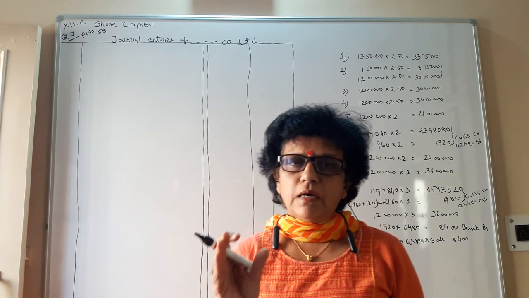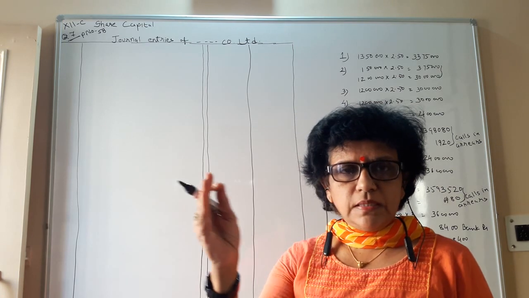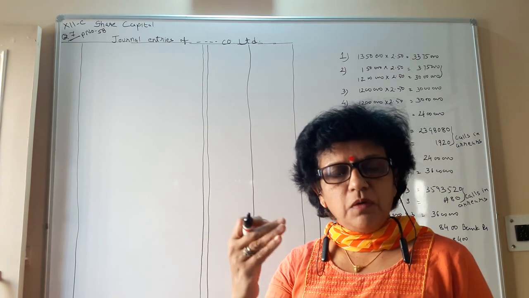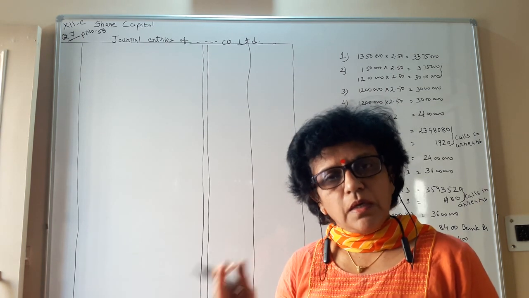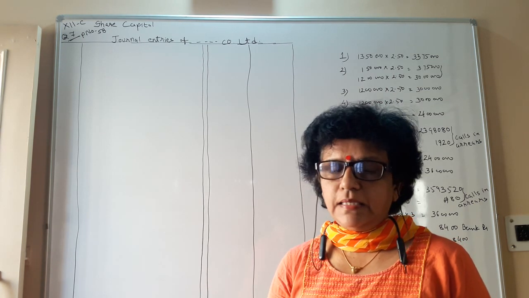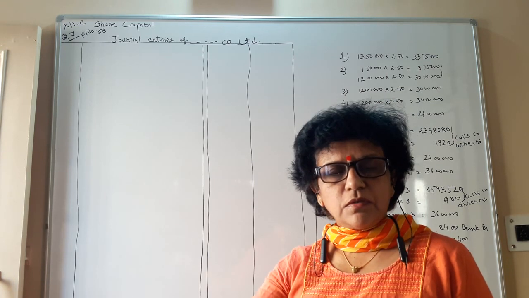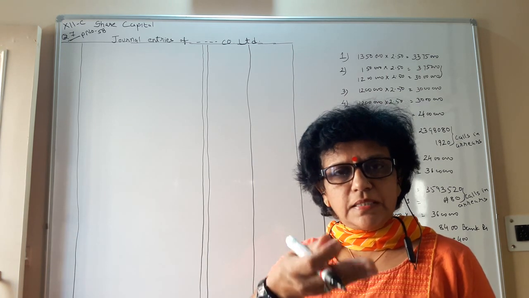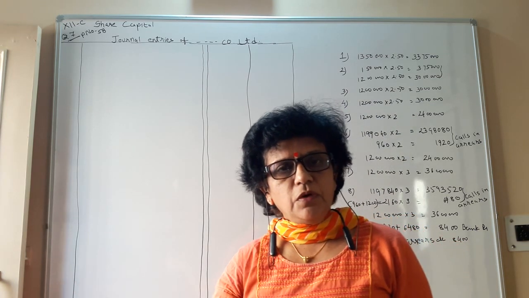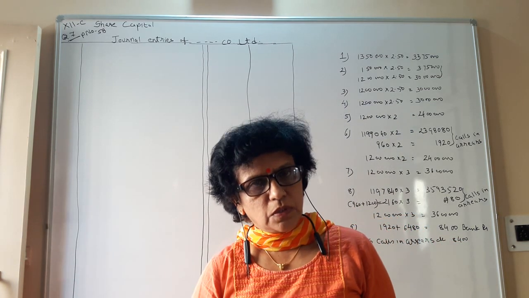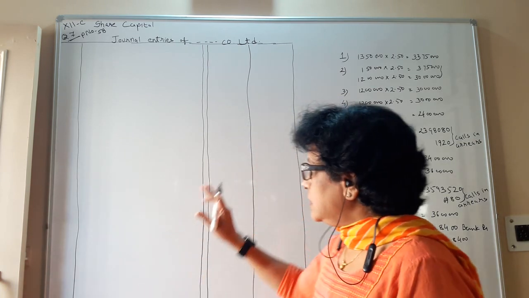Only one account remains permanent, that is the bank account, with the amount we are receiving, and second, the share capital account, a permanent liability we are creating. So on the asset side there will be an increase, on the liability side there will be an increase, and all temporary accounts we keep on opening and keep on closing. So let us see the journal.